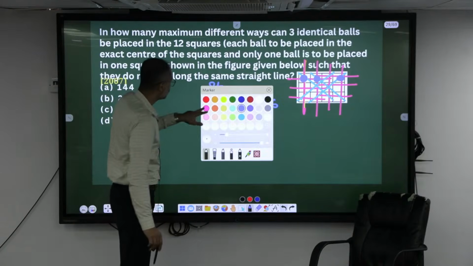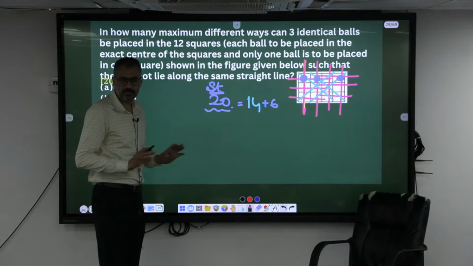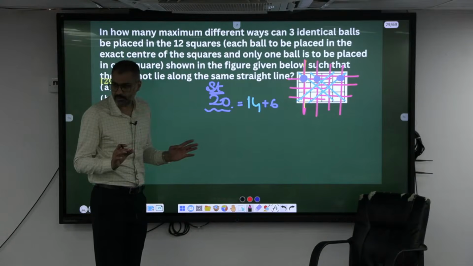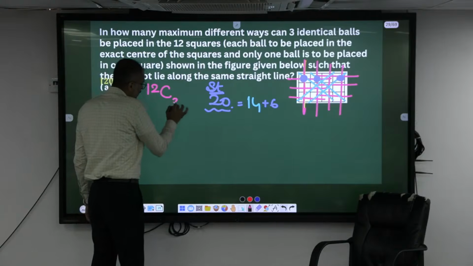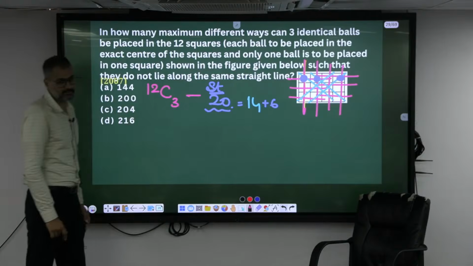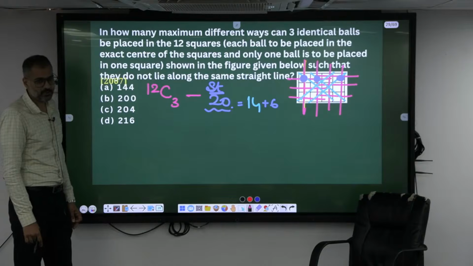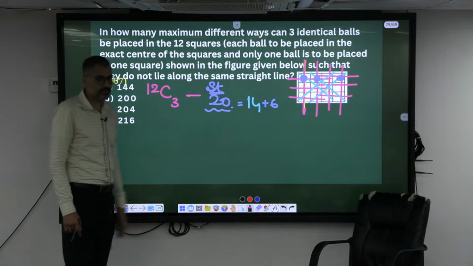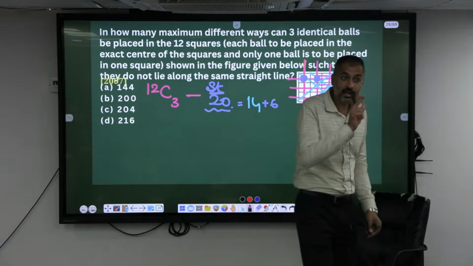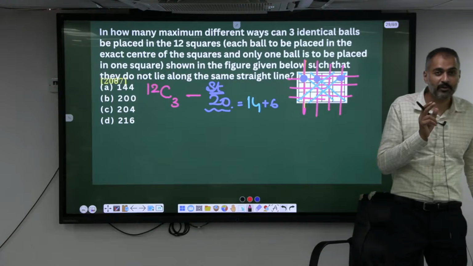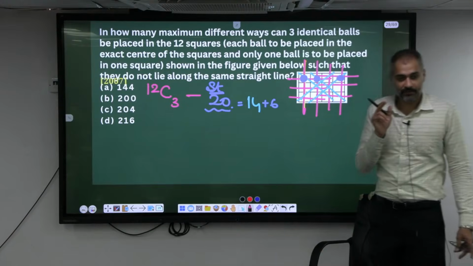Now, if I ask you to put all those 3 balls in whatever formation you want, the total number of ways will be what? 12C3 minus 20. 12C3 is the total number of ways, in which straight lines are 20 times, the remaining are not in a straight line. Not necessarily do they have to be one after the other in sequence.